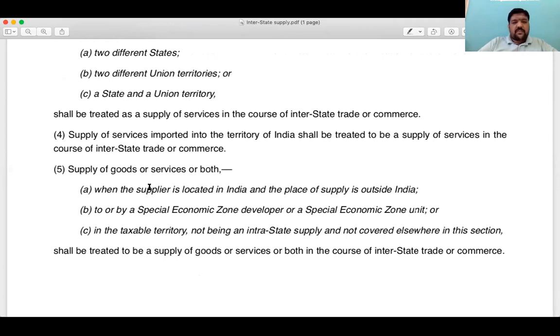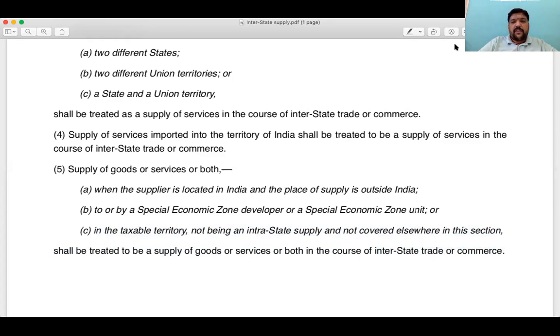Supply of goods or services or both. When supplier is located in India and the place of supply outside India. This will not be covered there. This is not something to do with SEZ, so it is not also covered here. Supply of goods or services or both in the taxable territory, not being an intrastate supply, not covered elsewhere in the section, shall be treated as supply of goods or services or both in the course of interstate trade or commerce.